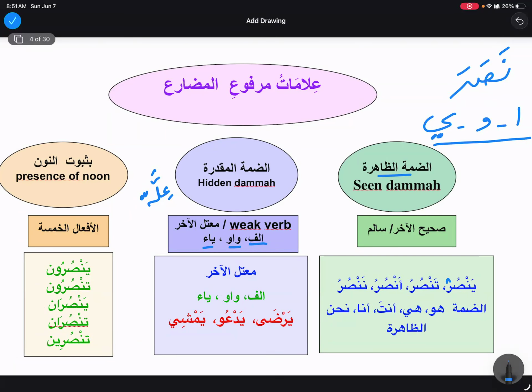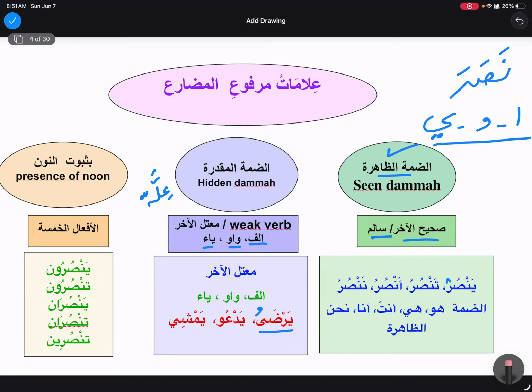Okay, so now dammatu zahira, when our verb is sahihul akhir or salim. But when it is mu'talul akhir, then how are we going to see that it is marfu? Now yarda, actually it should be yarda-u, right? But we are not going to see this dhamma. When we are not able to see this dhamma, we are aware how to say it: dammatul muqaddara.